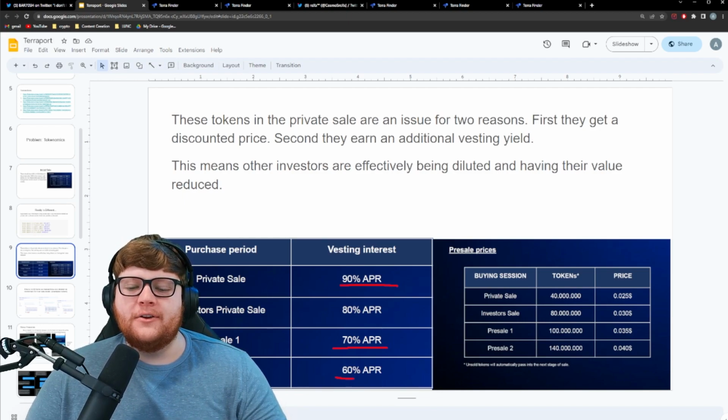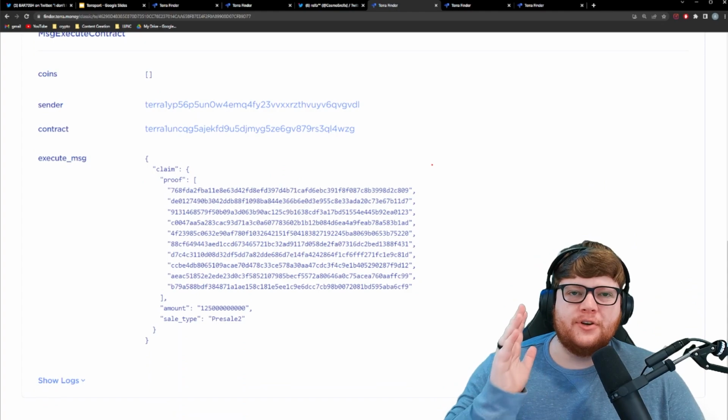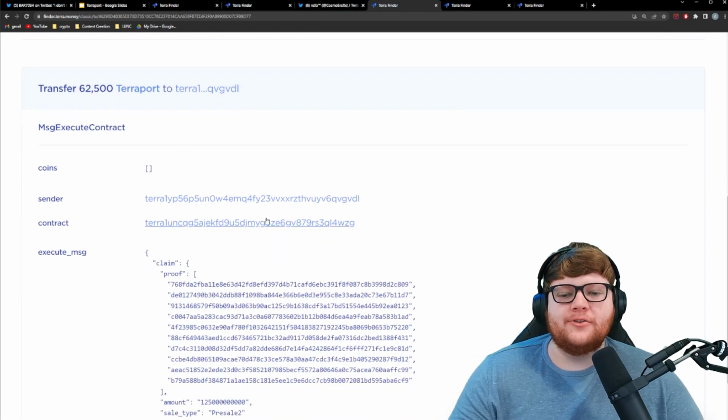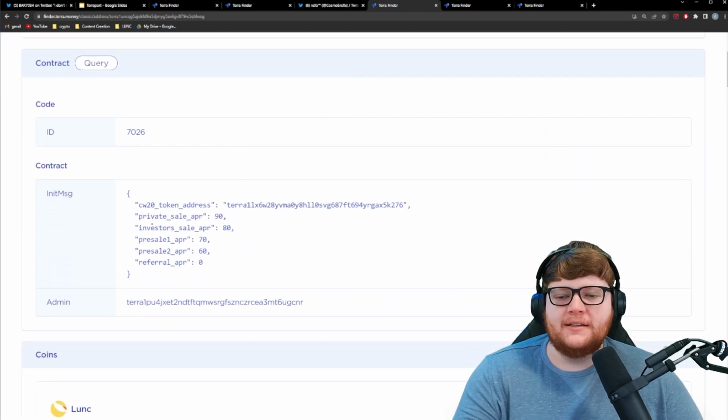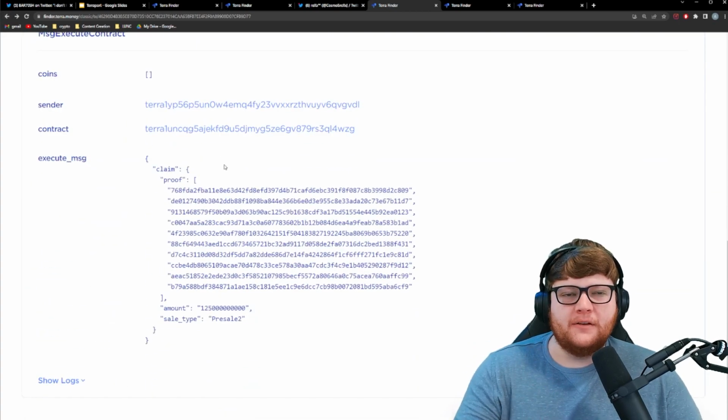They should be in one of these other categories, whether it's the private, pre-sale 1, or pre-sale 2. They should be in a different category. Here's a zoomed-in transaction of what that looks like on the blockchain. You can see it is labeled sale type pre-sale number 2, and it seems like the contract that is determining these different yield amounts or APRs is based on how it is labeled right here. I was not able to fully confirm that, but based on my research on the blockchain, looking at dozens of different wallets, this is what it looks like.